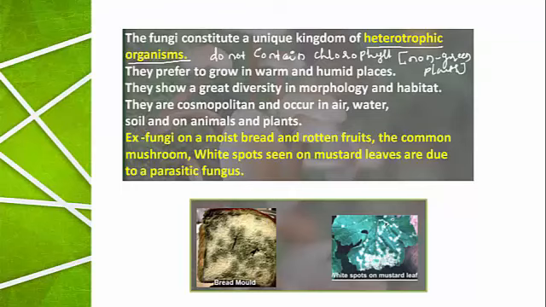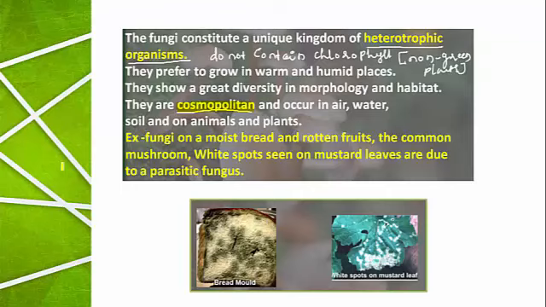They are cosmopolitan and occur in air, water, soil and on animals and plants. What is the meaning? Cosmopolitan in distribution. This term gives the meaning worldwide distribution, or any organism, if it is occurring everywhere, it is called cosmopolitan in distribution. The fungi are present in the air, they are present in the water, they are present in the soil, even they are growing on the body of animals and plants.